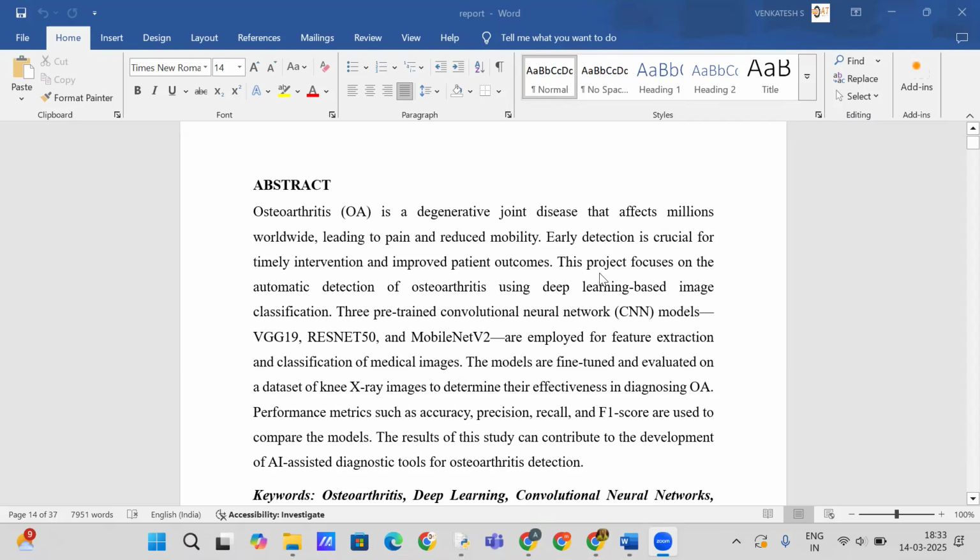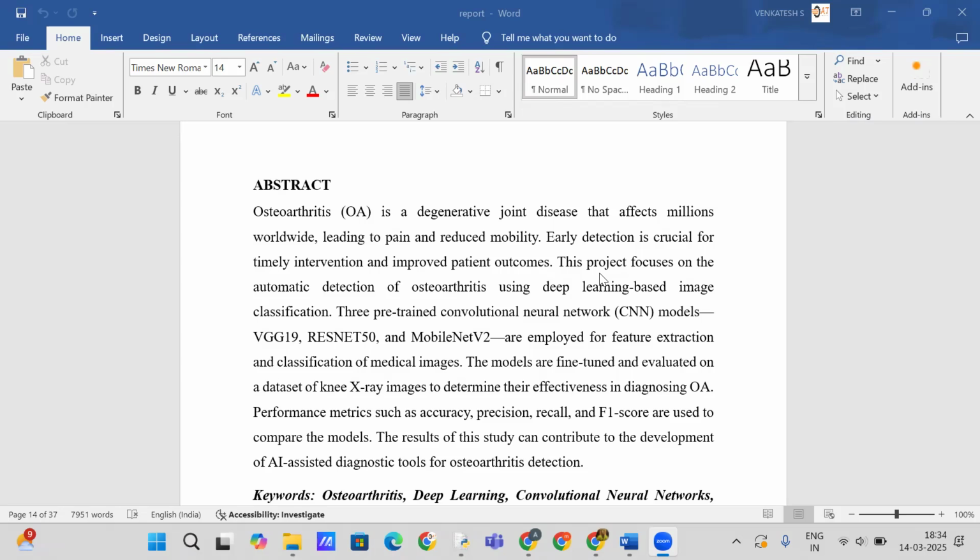Osteoarthritis is a progressive joint disorder that causes pain and limited mobility, affecting millions of people worldwide. Early detection is essential for timely medical intervention, which can help improve patient outcomes. This project aims to automate the detection of osteoarthritis using deep learning based image classification techniques.